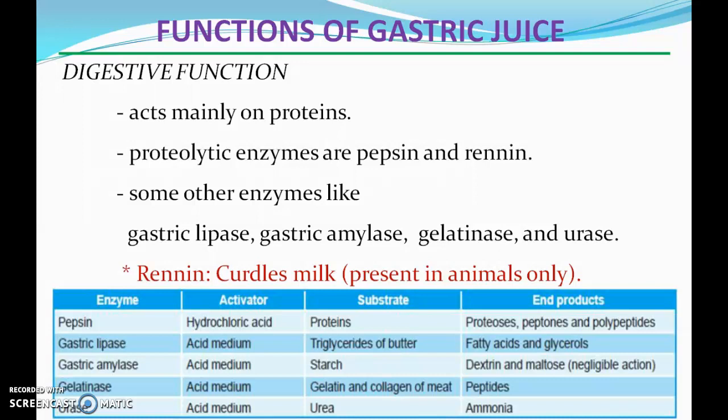And what are their functions? In this table we can see the enzymes, their activator, their substrate and end products. If we talk about pepsins, their activator is hydrochloric acid, their substrate is protein, and end products are proteases, peptones and polypeptides. Similarly, gastric amylase requires an acidic medium to act. It acts on starch and converts it into dextrin and maltose, etc.